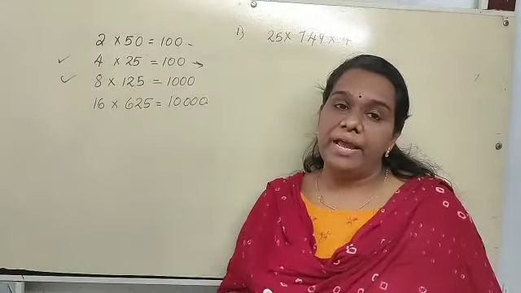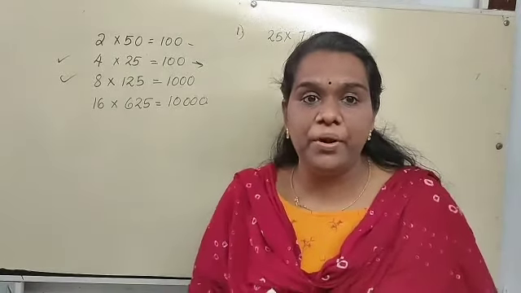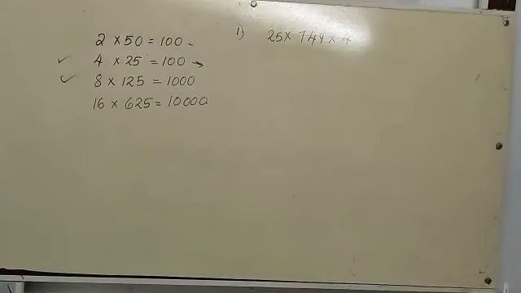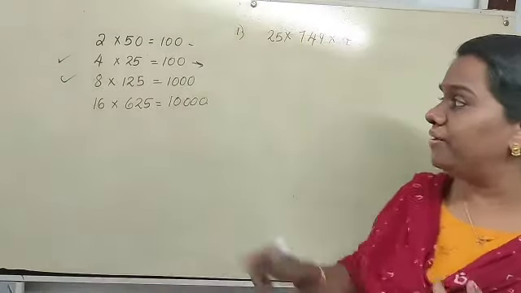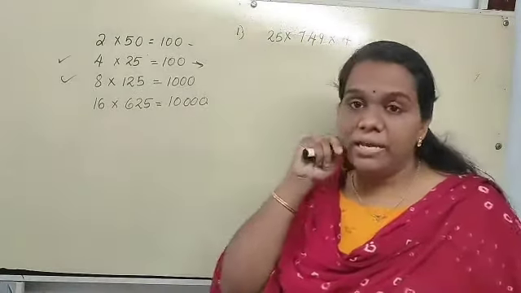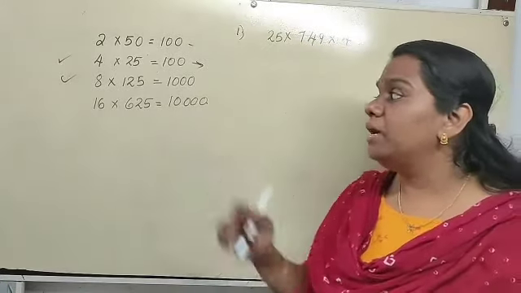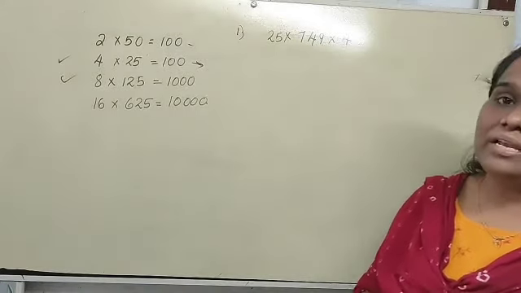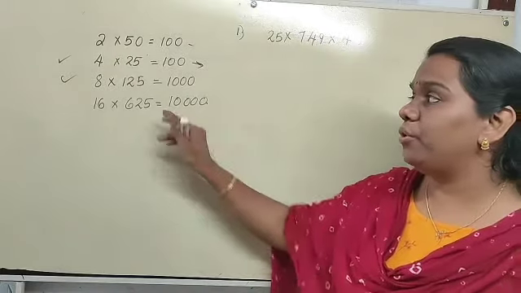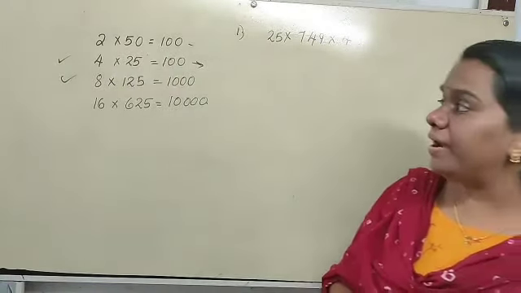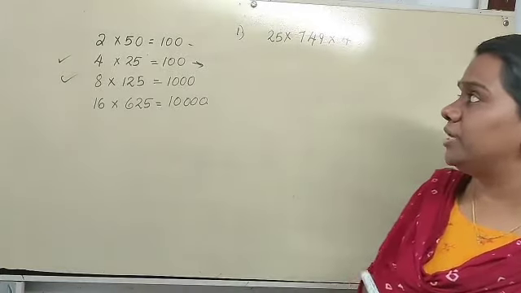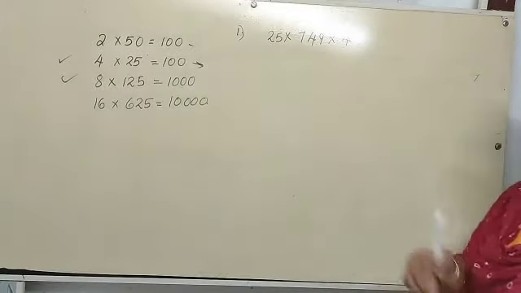Then 8 into 125. If you find the product, you will get 1000. So 4 into 25 is 100. 8 into 125 is 1000. Then 16 into 625 will give 10,000. That will be difficult for you. So please learn these two very well: 4 into 25, 100. 8 into 125, 1000. Now let us do this question.